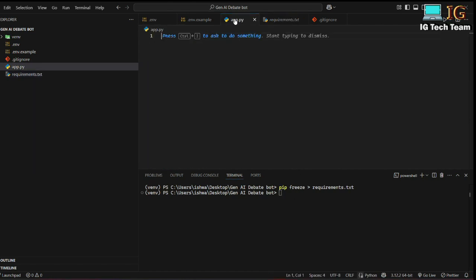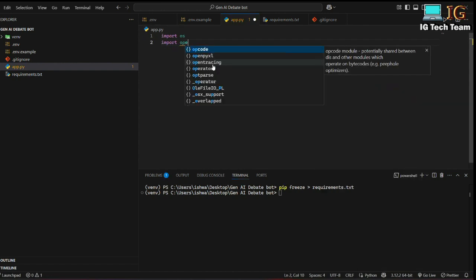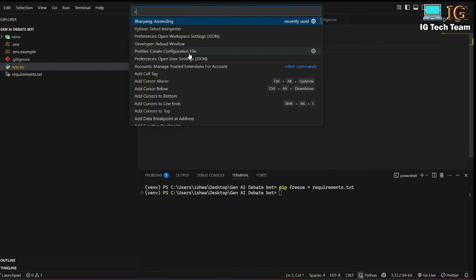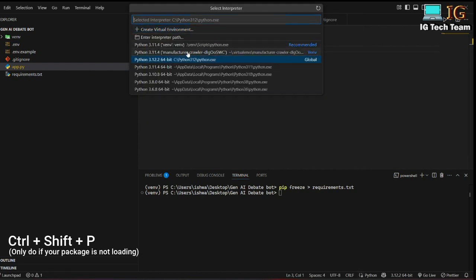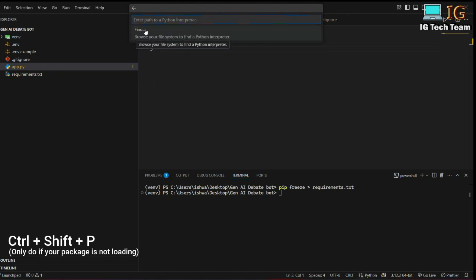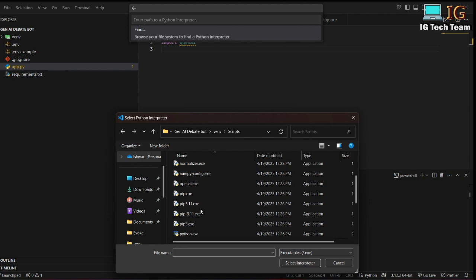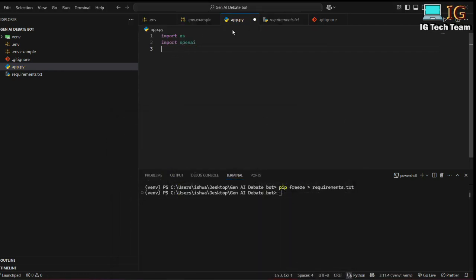Now I can go to the OpenAI file, and very quickly I'm going to write the code. First of all I have to write import os, and another one is import openai, and it is not loading this package. What I can do is select the interpreter, go to venv scripts, and choose python.exe, select interpreter, and boom, now it is locating this venv, and I have already installed OpenAI.